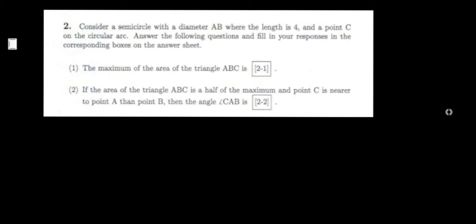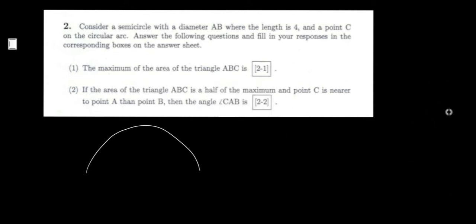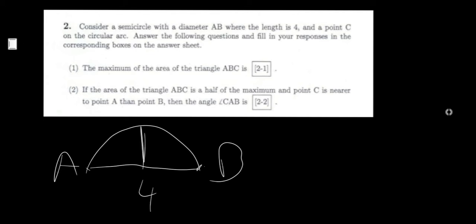So he's telling you that you have a semicircle, with points A and B being the diameter, and the length of AB is 4. So with this you already know the radius, right? Because if the diameter is 4, then the radius is 2. And then he's telling you that you have a point C. Point C can be anywhere in this arc. It can be anywhere.